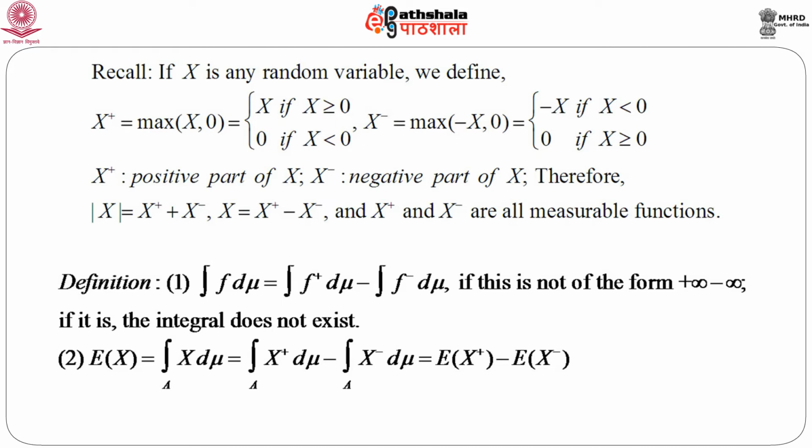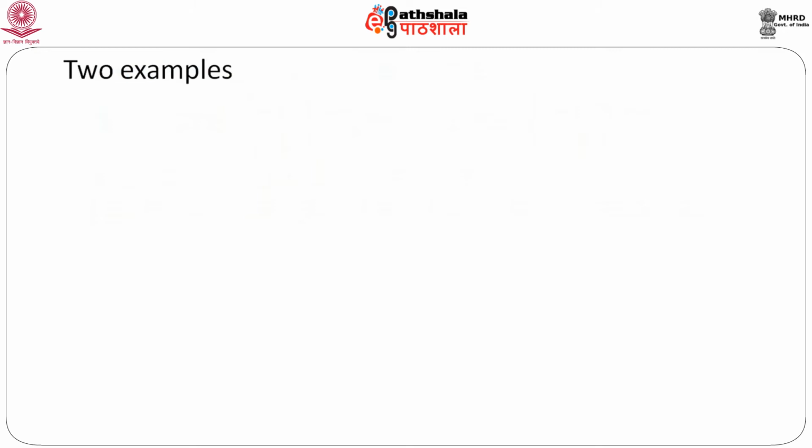So, naturally there must be a question that whenever we talk about expectation of x, or expectation of any random variable, whether that expectation really exists or not. Now, if the expectation does not exist, that means the integral should be of the form infinity minus infinity. So, let us consider two interesting examples, one for a discrete random variable, another for a continuous random variable.